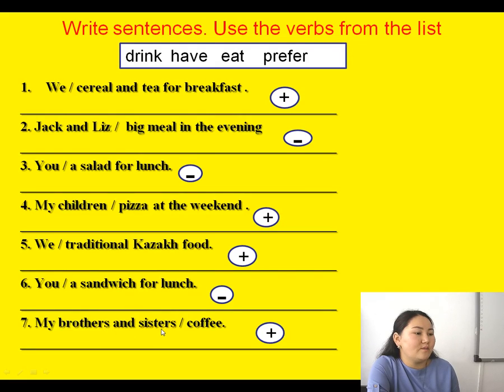Next, my brothers and sisters have coffee. And also you can say my brothers and sisters drink coffee. Okay, I think it was easy for you.